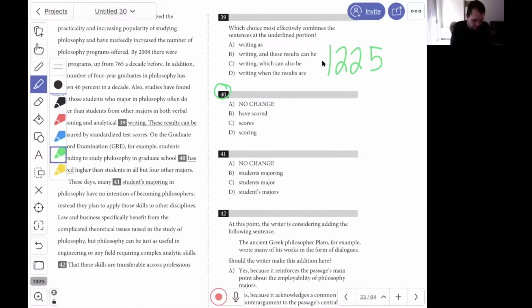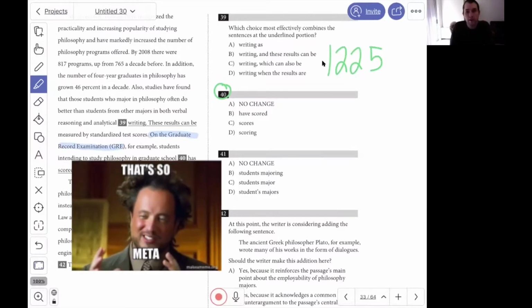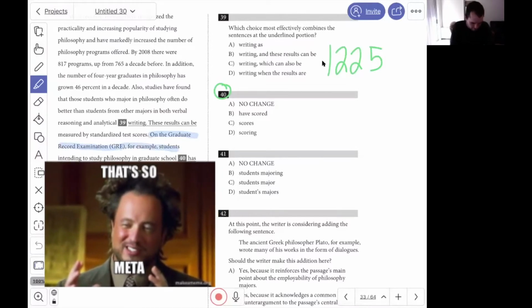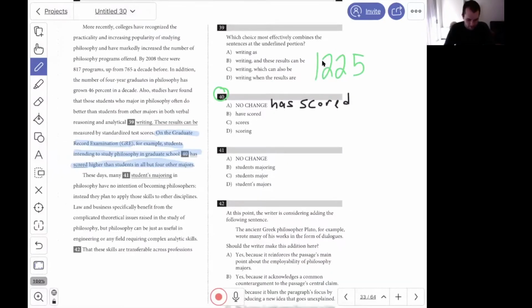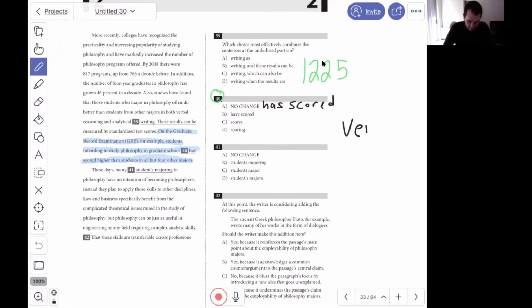Let's read it together. On the graduate record exam, GRE, that's like the SAT. For example, students intending to study philosophy in graduate school has scored higher than students in all but 4 other majors. This question varies from has scored in the original, have scored in choice B, scores and scoring in choices C and D. We should be able to tell that these are all verbs. We're being tested on which verb we'd like to use.